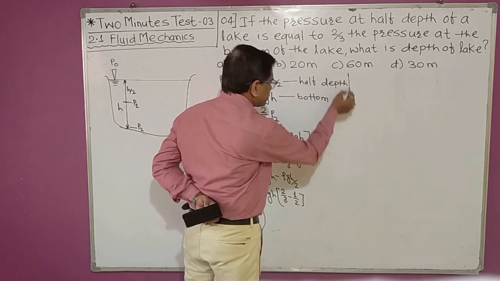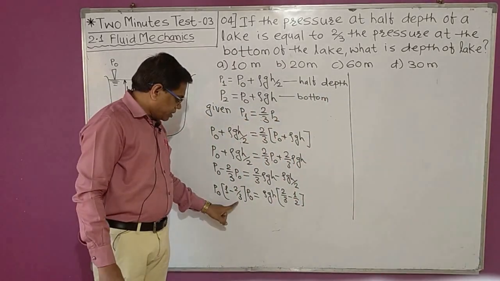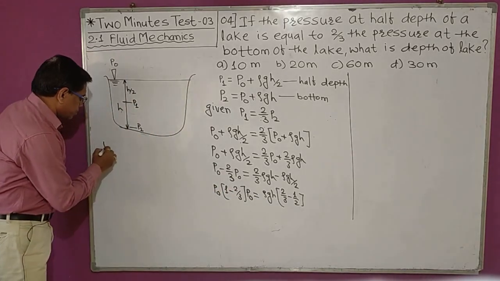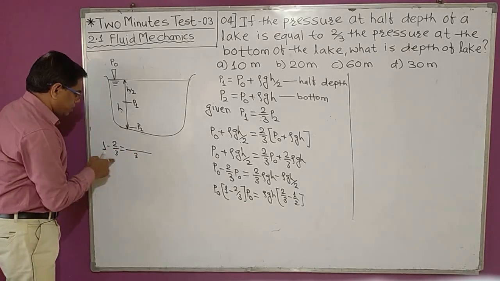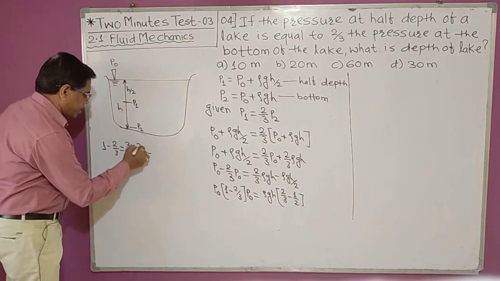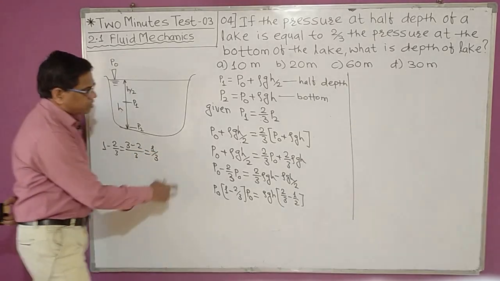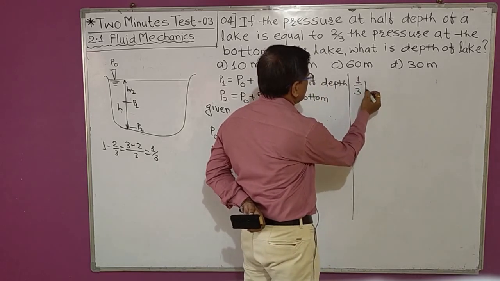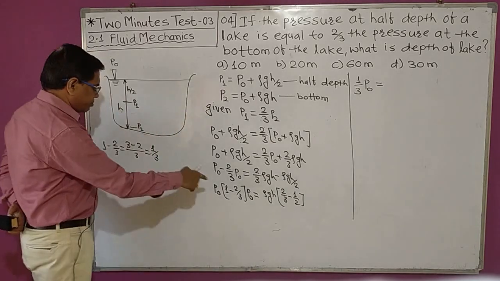Now we will solve further. 1 minus 2 by 3 is 3 minus 2, that is equal to 1 by 3. So this is equal to 1 by 3 P0.